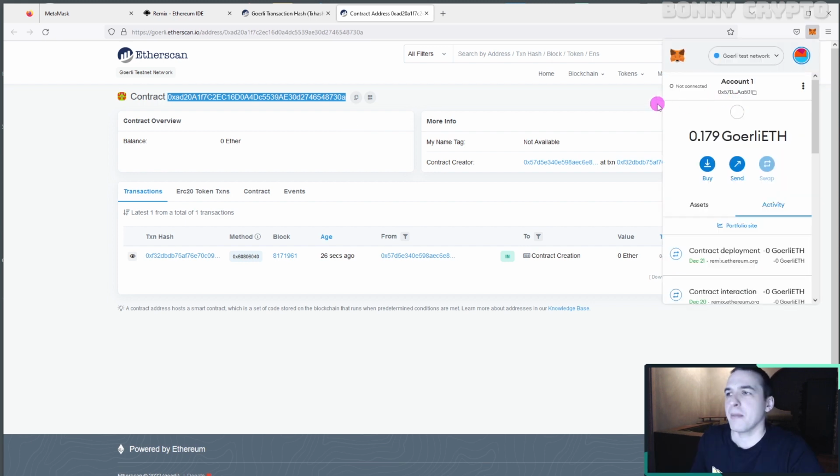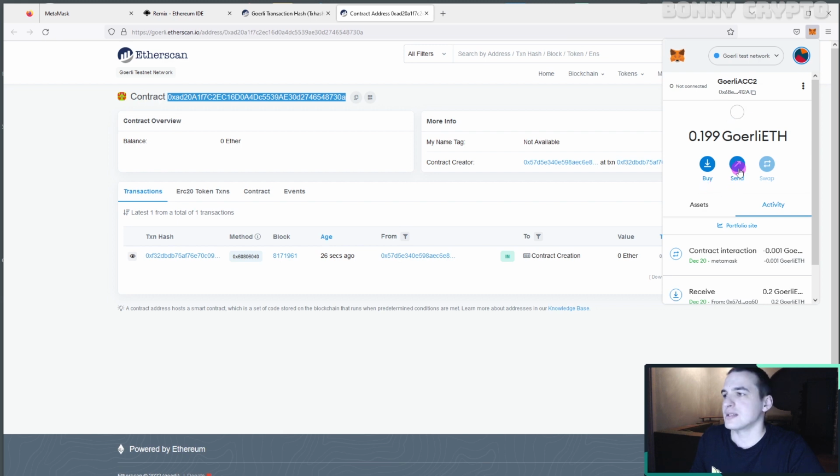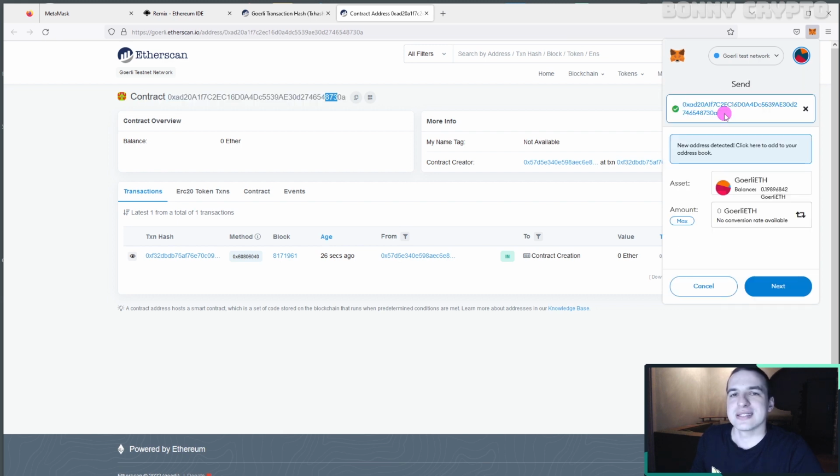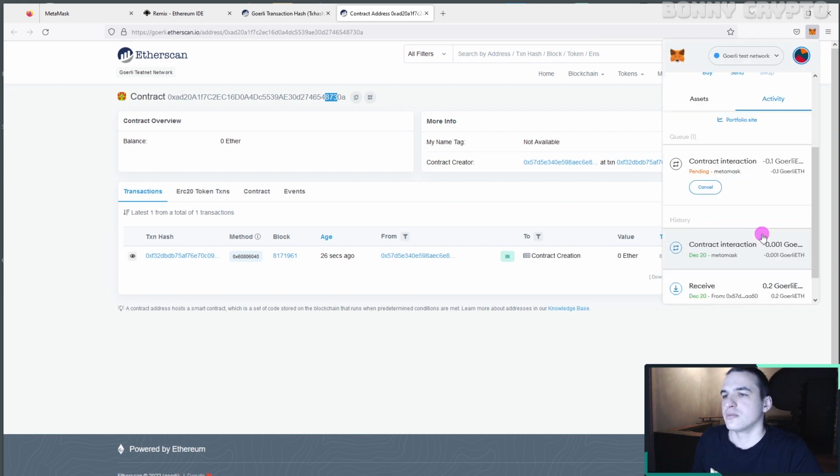I open MetaMask, change my address, click send, put the scam contract address, and send some test Ethereum. I will send 0.1 Ethereum. Click send, confirm, and wait some time.